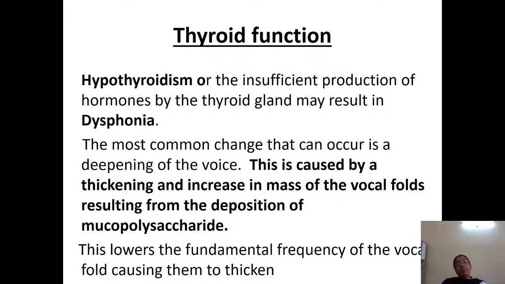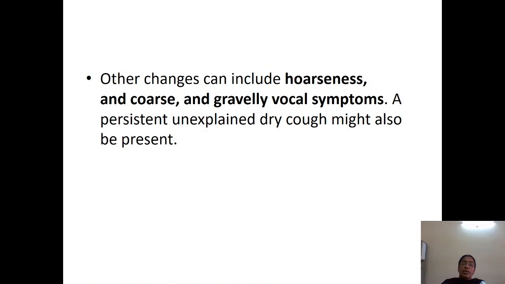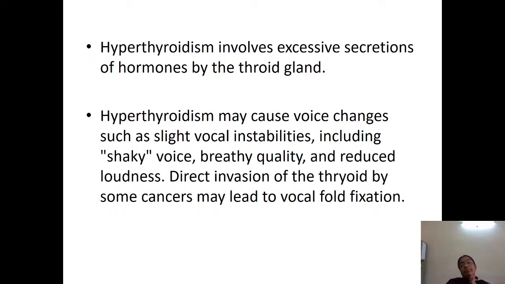In hypothyroidism, there is insufficient production of the hormones, and because larynx growth is reduced, there is dysphonia. The common change that can occur is deepening of the voice. It might be because of the thickening of the vocal cords. This lowers the fundamental frequency of the vocal fold, causing them to thicken. Other changes include hoarseness. An unexplained dry cough might also be persistent with hypothyroidism.